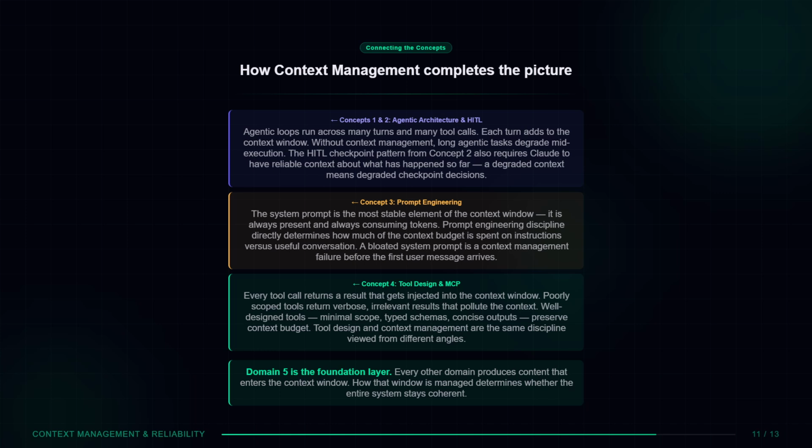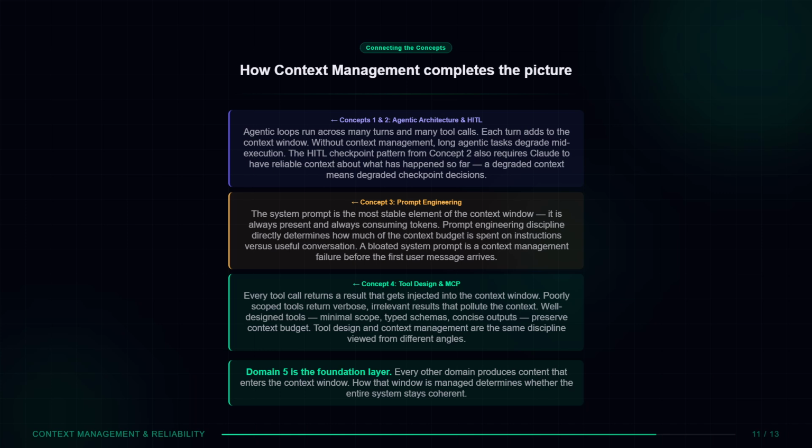From Concept 3, the system prompt is the most stable element of the context window. It is always present. It always consumes tokens. Prompt engineering discipline directly determines how much of the context budget is spent on instructions versus useful conversation. A bloated system prompt is a context management failure before the first user message arrives.